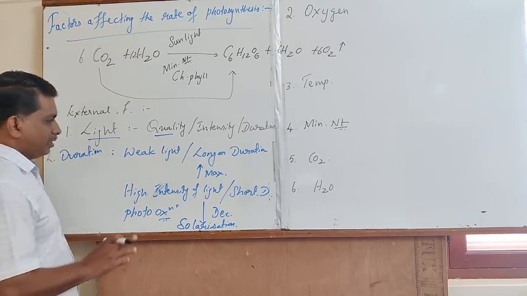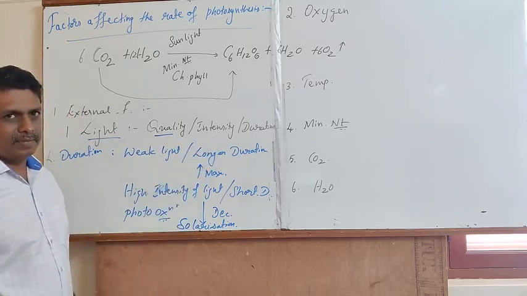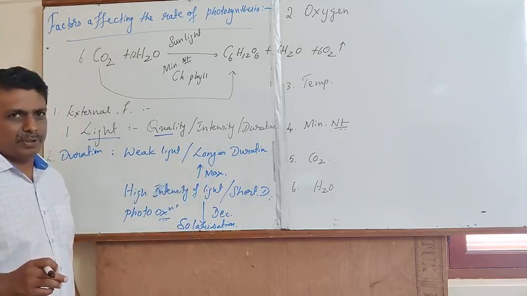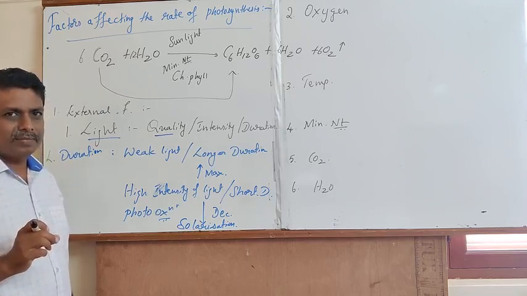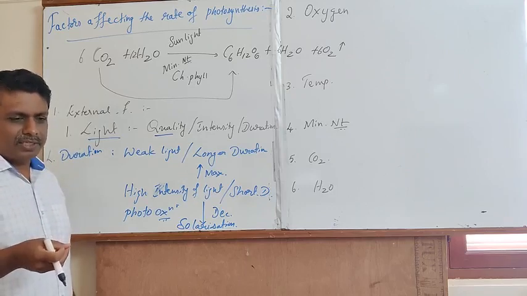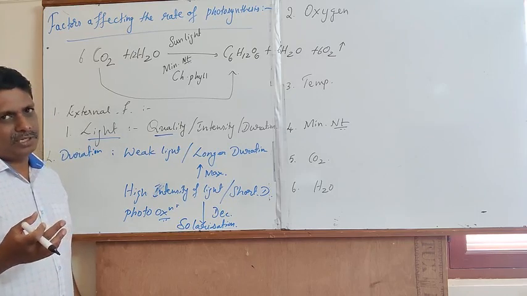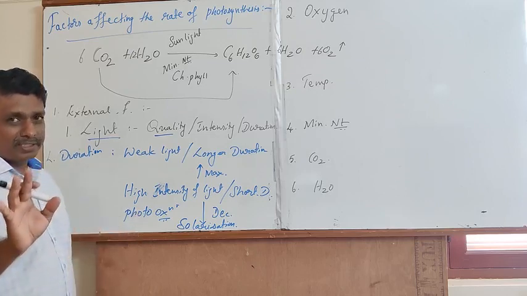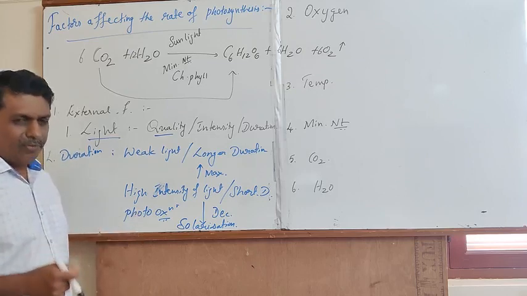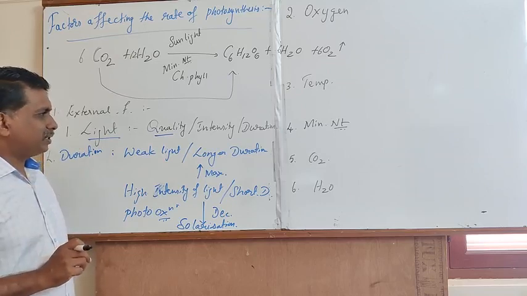In addition to this, with reference to the intensity of sunlight, if a plant is exposed to high intensity of sunlight, within a short duration it exhibits 10% saturation. Once it reaches saturation, the rate of photosynthesis remains the same even with a decrease or increase in light intensity.